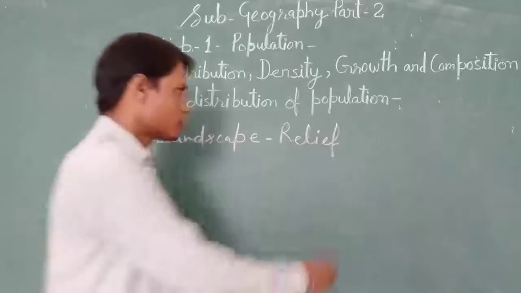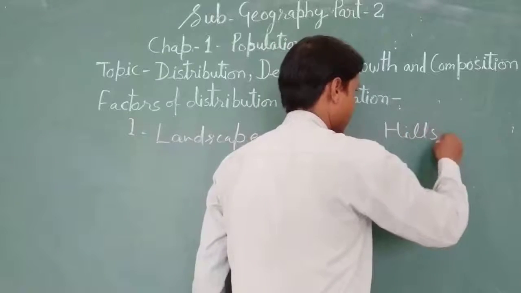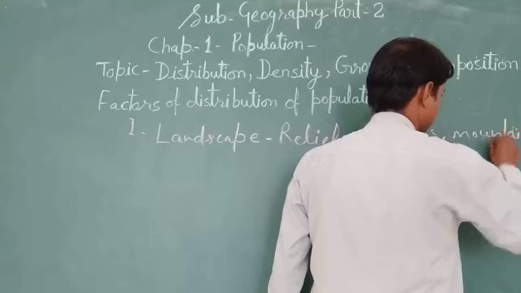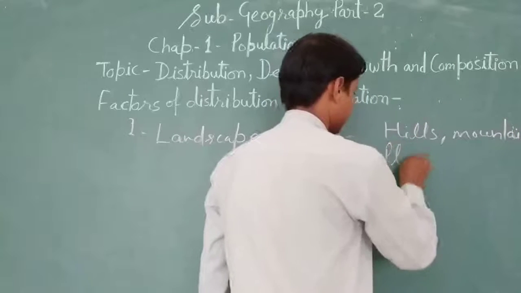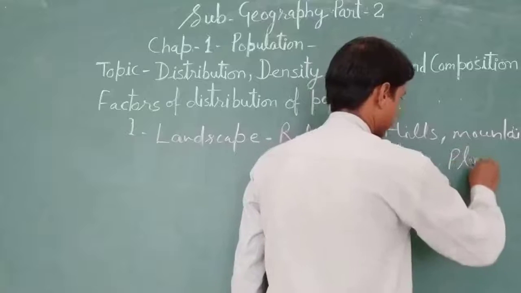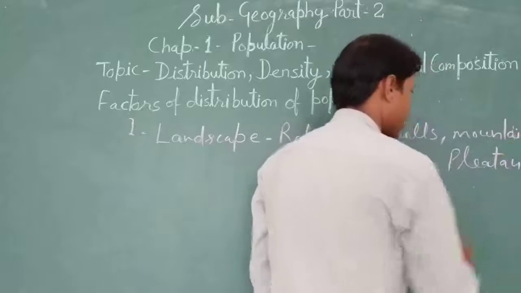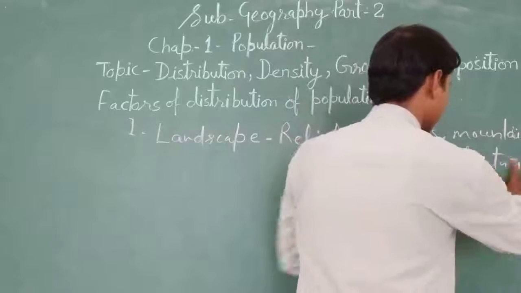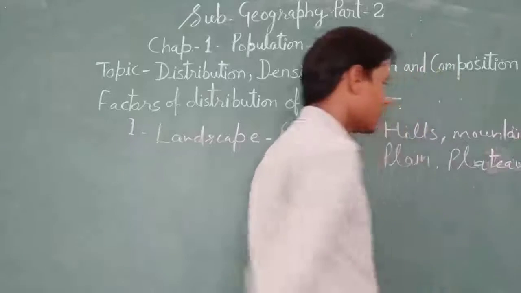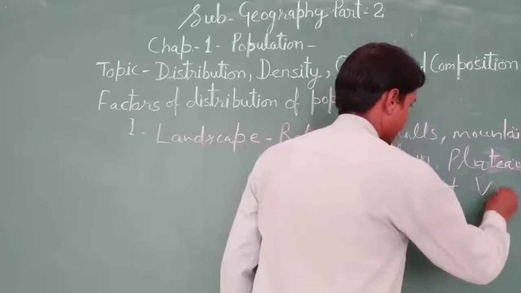So many times you see hills, mountains, plain, plateau, okay, plateau region, and desert, valleys.